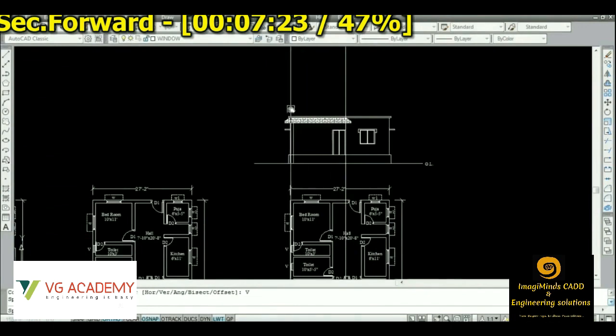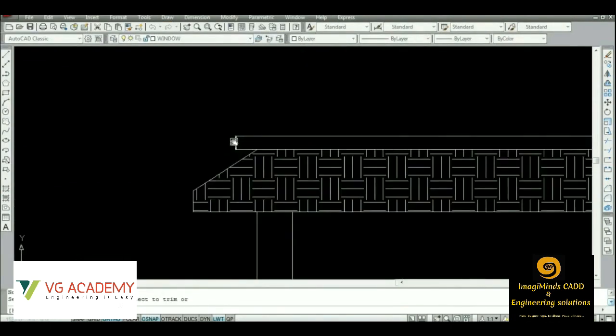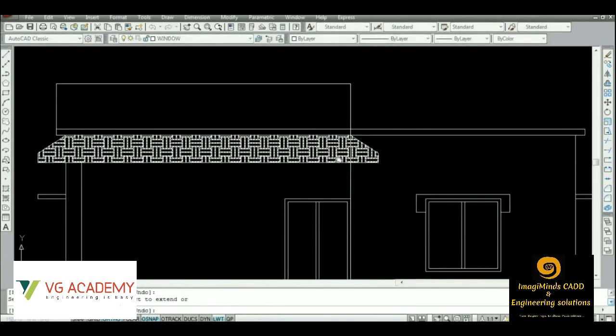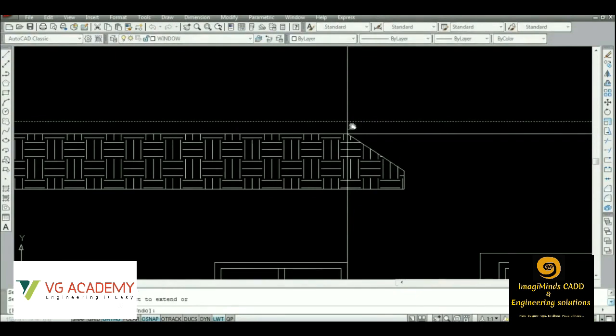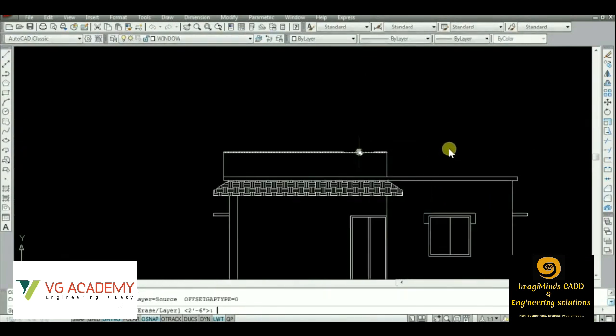If it is a multi-storied building, suppose we have a G+3 residential building, and we have similar or typical plans on each floor, then we can simply copy the ground floor elevation and place it on the others. But if we have a different plan, then we have to create a different elevation following the same exact process.